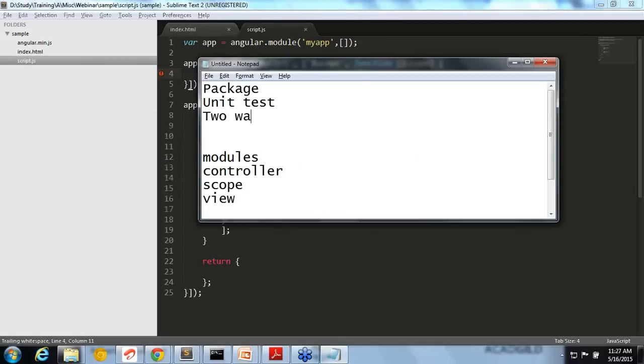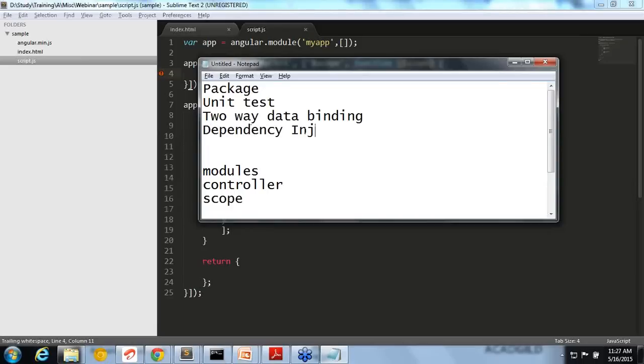There are other features like two-way data binding, and you can easily inject any module. So dependency injection, we'll practically see how we do a dependency injection. These are some of the very useful features, and because of that Angular became very popular.